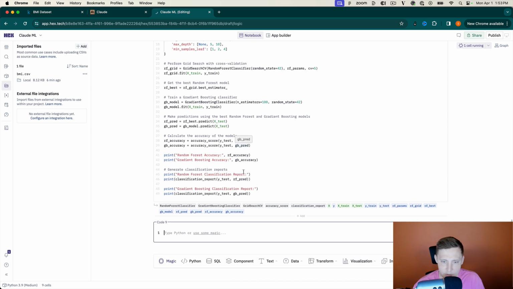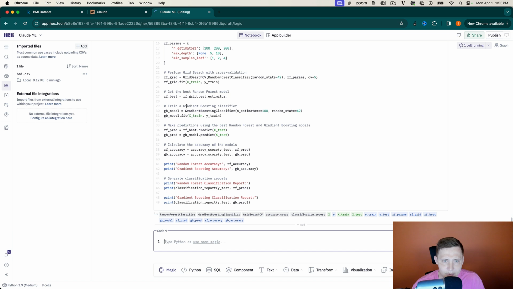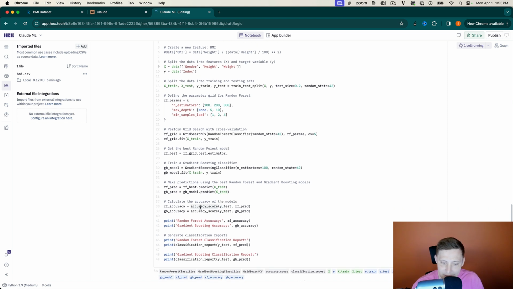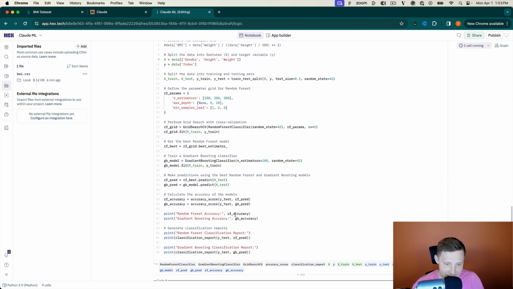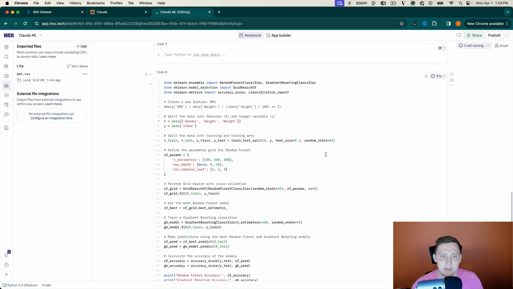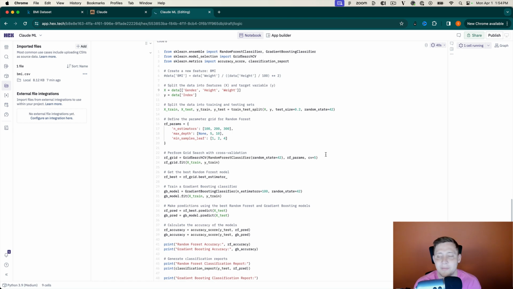So it's running the code as it was written, without taking out the BMI part that they added in. But you can see that we have a best random forest model. We have a gradient boosting classifier. Make predictions using those two. So a little bit different things are happening here. So this is still running. There's a lot of stuff happening here, so this is going to take a little bit longer, but you can see we're going to have the random forest accuracy and the gradient boosting accuracy there. And then of course we're going to have the reports for both of them. So we're going to let this thing finish running, and then we're going to take a look at the results whenever it finishes up.